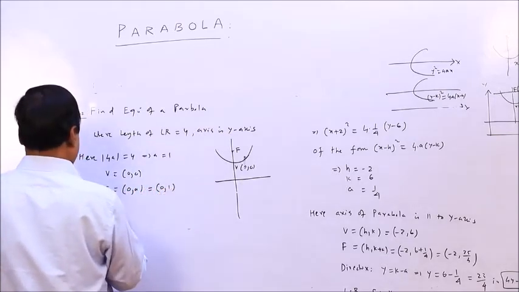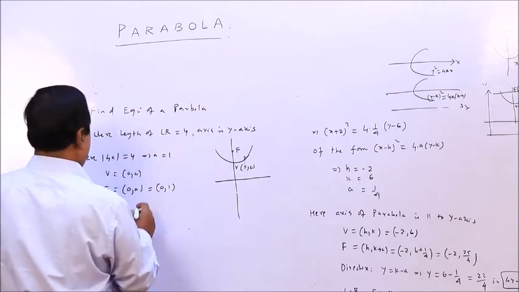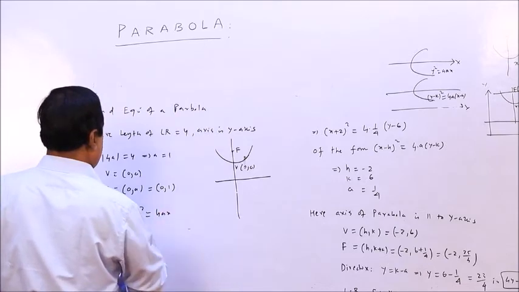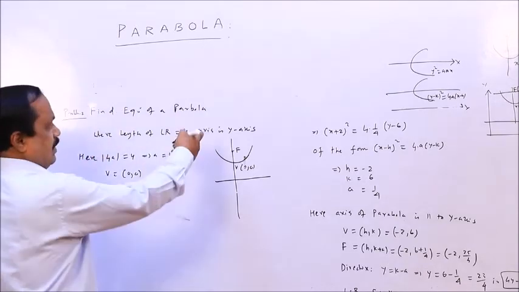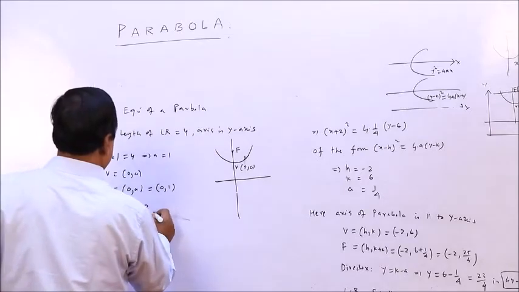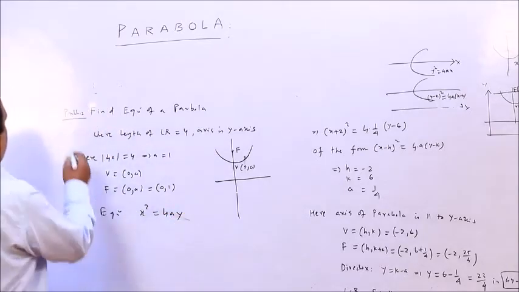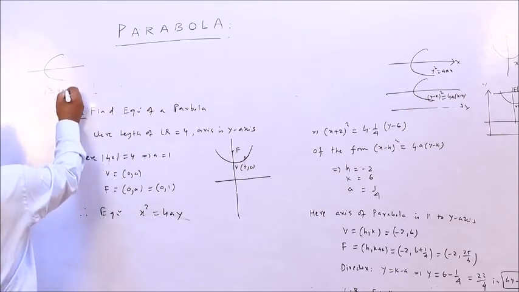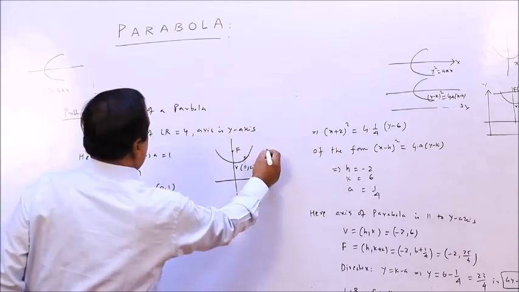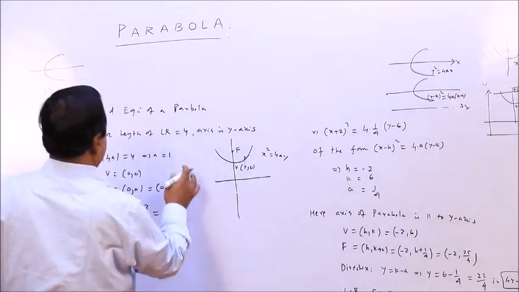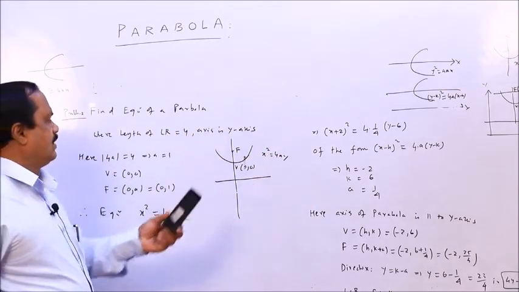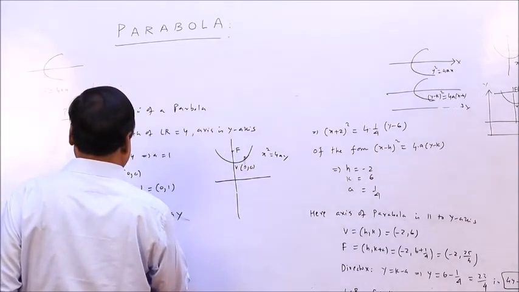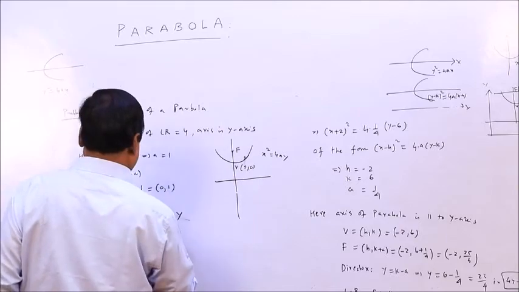So the equation will be y square equal to 4ax. This is x square equal to 4ay, sorry, this one. So the equation will be x square equal to 4ay. This one is y square equal to 4ax, and this is x square equal to 4ay. A is given, the axis is already given as the y axis, so x square equal to 4ay. So this implies x square equals 4y.